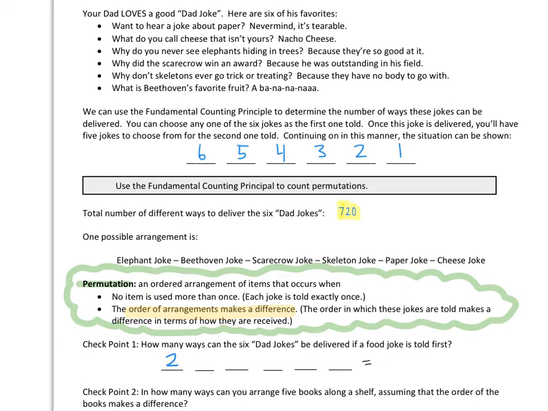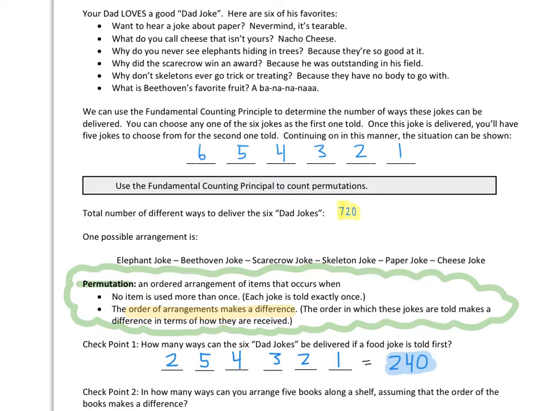So how many jokes do I have to choose from for my 2nd slot? Now I'm down to 5, okay? And then my next slot, I'm down to 4. And then my next slot, I'm down to 3, then 2, then 1. So the total here is going to be 240 ways using that counting principle and then multiplying all those together, okay? So 240 ways, and this is when a food joke has to be told first.